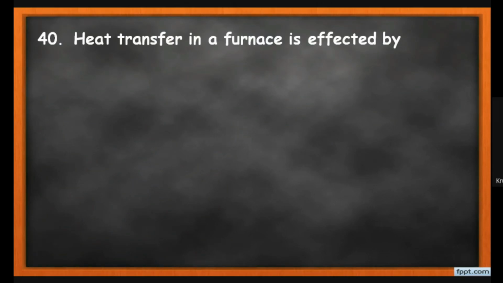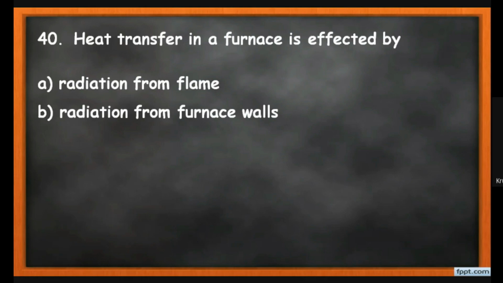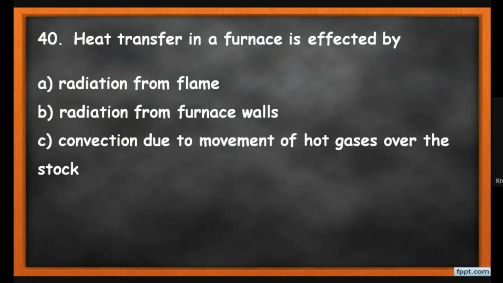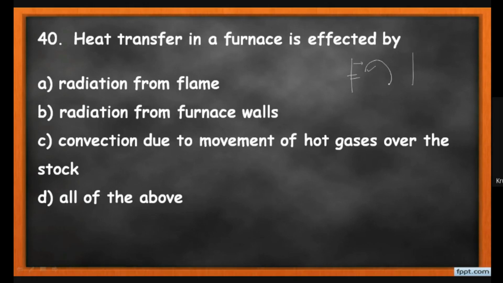Now the last MCQ, MCQ number 14: the heat transfer in the furnace is affected by: option A, radiation from the flame; radiation from the furnace wall; convection due to the movement of hot flue gases over the stock; and all of the above. So students, as you know, in the furnace the heat is transferred by the radiation of the flame, then the furnace wall, as well as the convection due to the air movement. So all of the above is the correct answer in this case. So the correct answer is option D, all of the above.